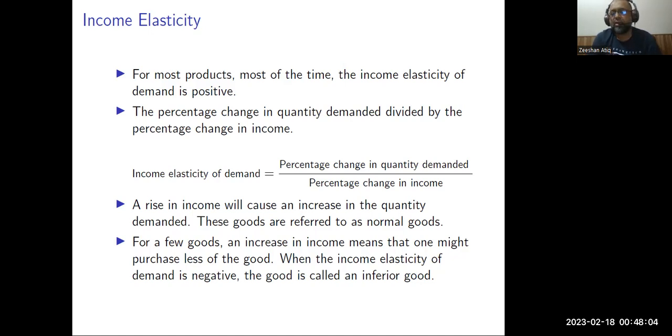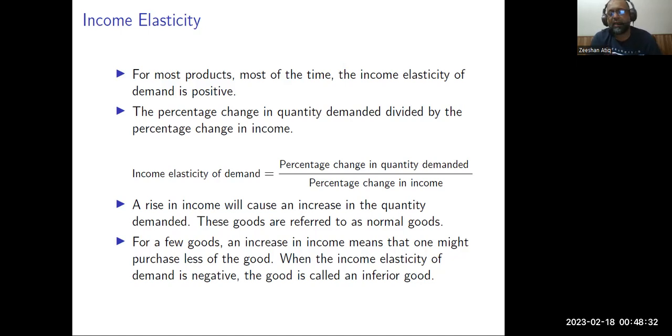A rise in income will cause an increase in the quantity demanded for some products that are normal. Normal goods are goods for which the demand increases when your income increases. But along with the normal goods, some of the goods that we consume in our bundle are called inferior goods. Inferior goods are those goods for which the impact of the increase in income on their demand is negative. For example, a person can be in a situation when he is using secondhand clothes.